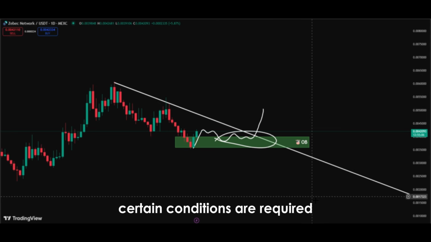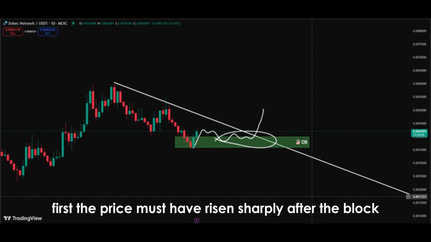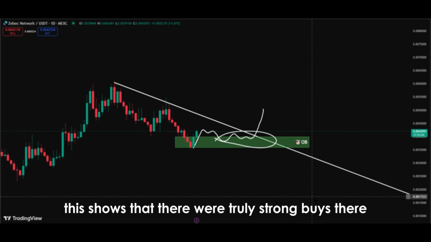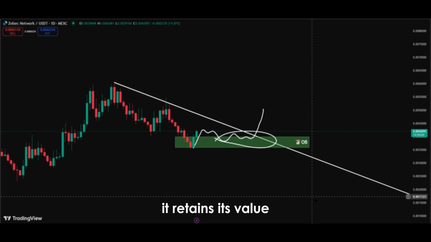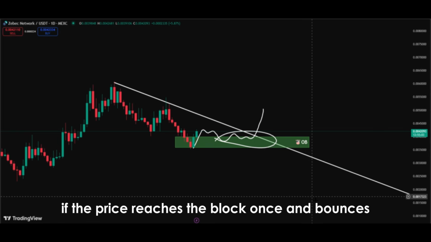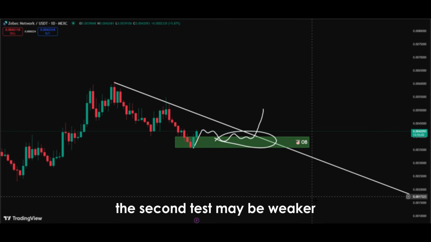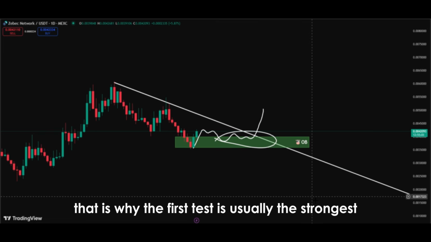Certain conditions are required for bullish order blocks to be strong. First, the price must have risen sharply after the block. This shows that there were truly strong buys there. Second, as long as the block is not tested, it retains its value. If the price reaches the block once and bounces, the second test may be weaker. That is why the first test is usually the strongest.